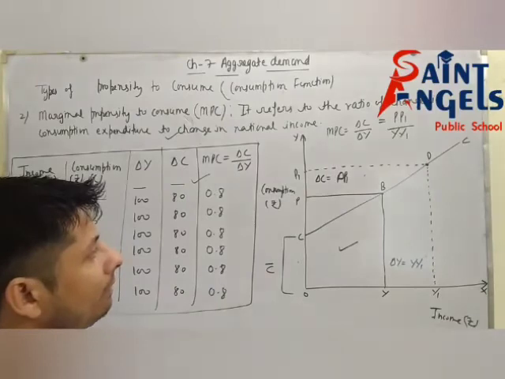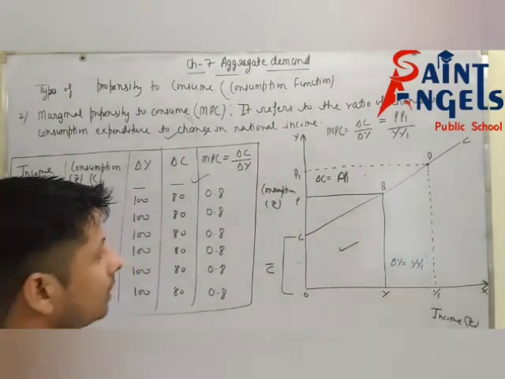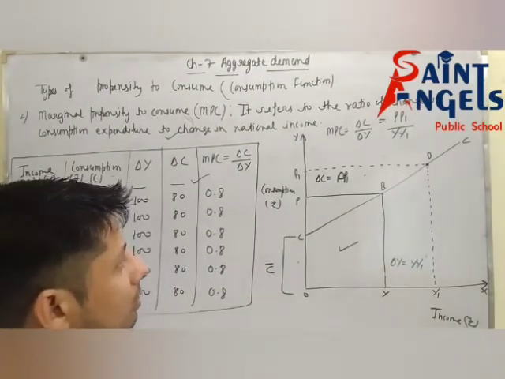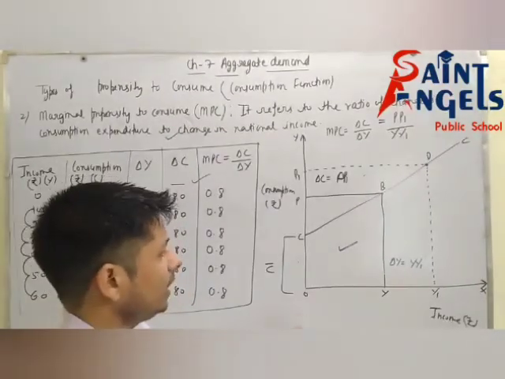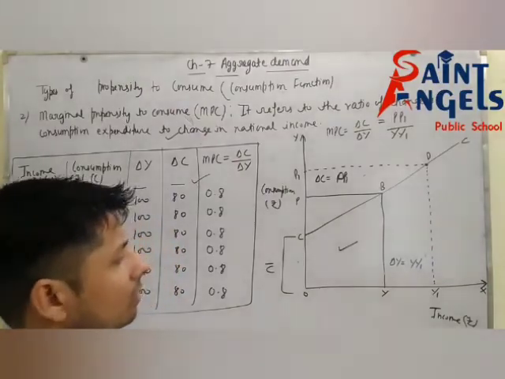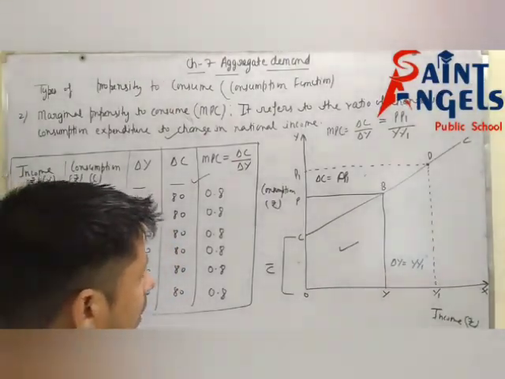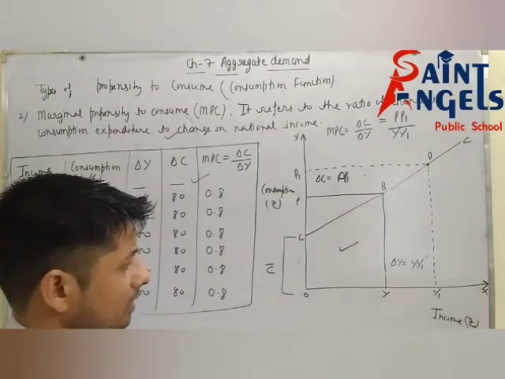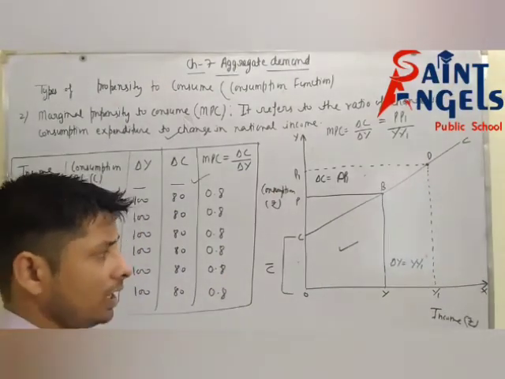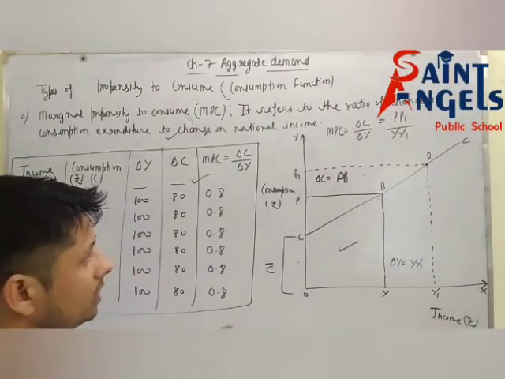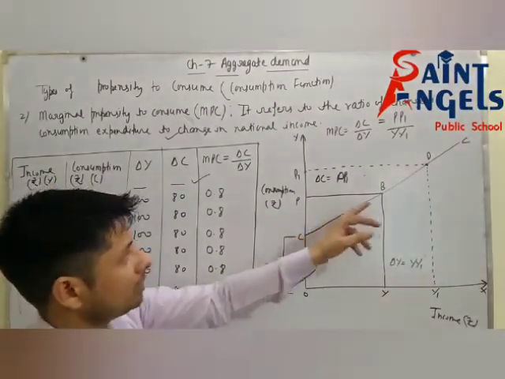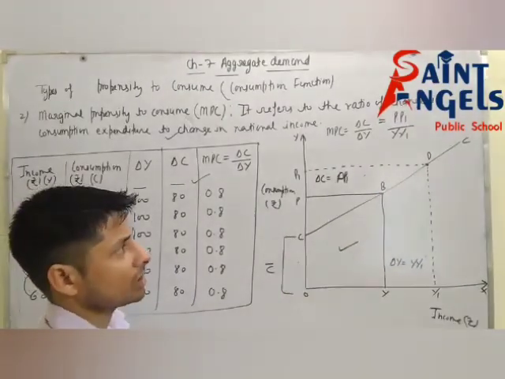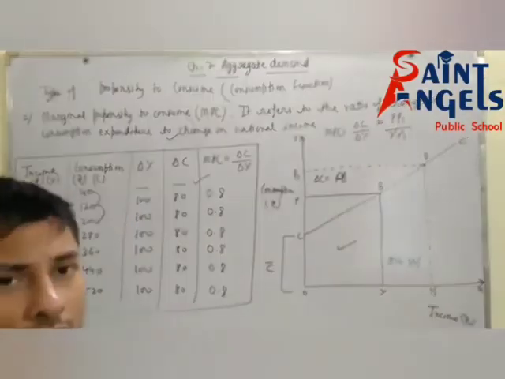In the above diagram, consumption is measured on the y-axis and income is measured on the x-axis. Again I am repeating, in the above diagram, consumption is measured on the y-axis and income is measured on the x-axis. After this, at point D, CC is the consumption curve.